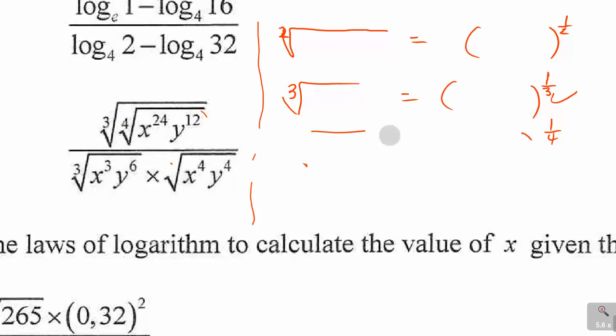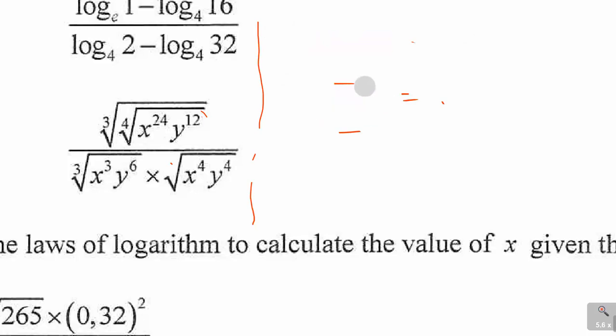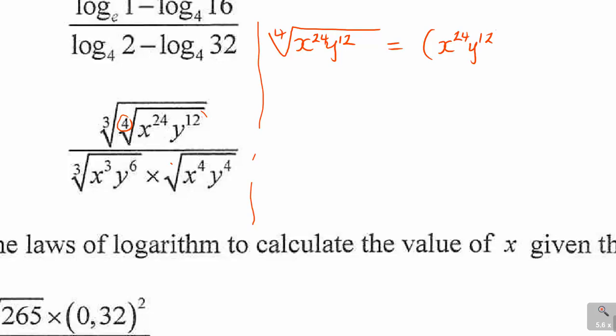Now we're going to work this thing from the inside out and in parts, so that we can get the whole answer correct. Let's start from the inside out with that fourth root. The fourth root of x to the power of 24 y to the power of 12 is the same as brackets x to the power of 24 y to the power of 12. Now remember, it's 1 over 4.